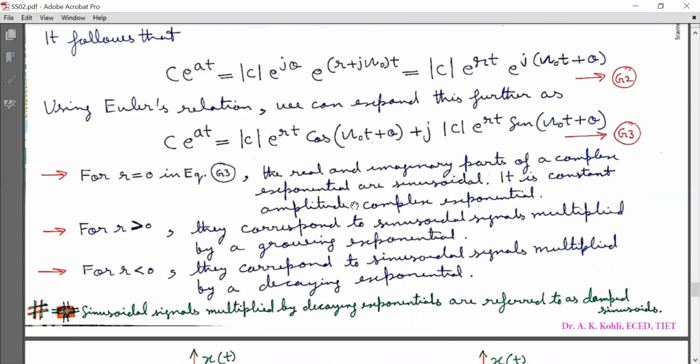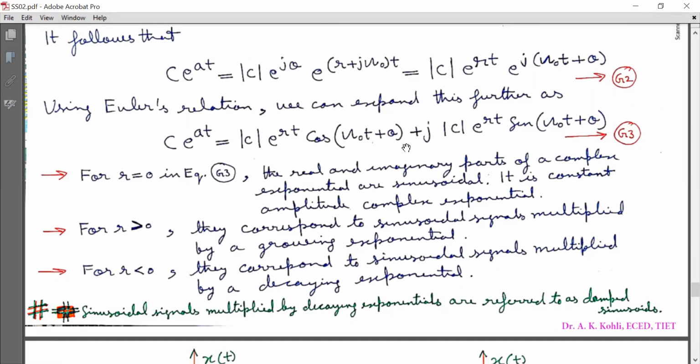It is a constant amplitude complex exponential. For r greater than 0, they correspond to sinusoidal signals multiplied by a growing exponential. And for r less than 0, they correspond to sinusoidal signals multiplied by a decaying exponential.